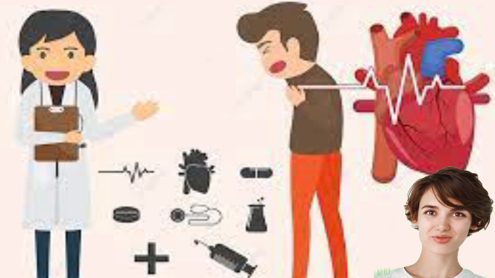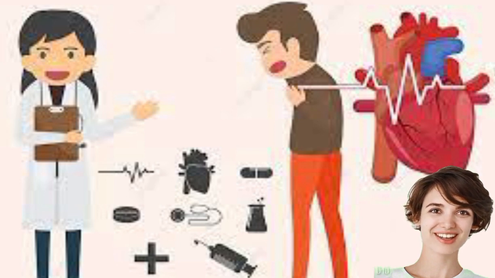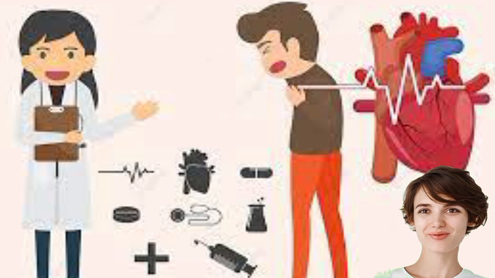Heart valve disorders can be in the form of valves that don't open fully, valves that don't close properly, or heart valves that leak. Heart valve surgery can treat this heart disorder and improve overall quality of life.